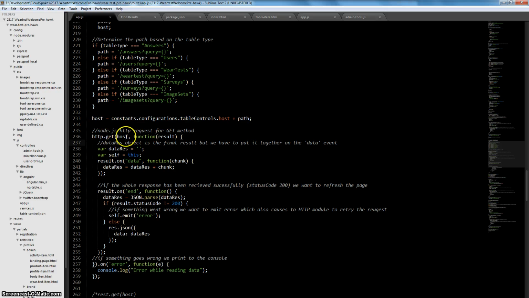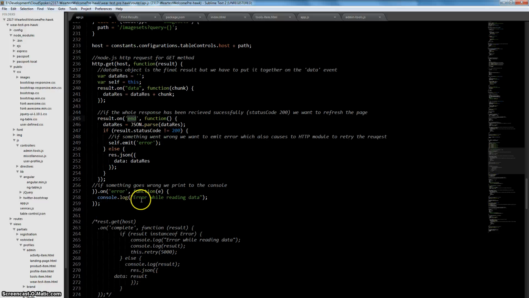We just bind a few things. We bind on data. We have to put our data together, and then on the end we can call the same thing, and this was called in the wrestler. We use the same thing here as it was in the old wrestler, except instead of this retry, we emit error if something goes wrong.